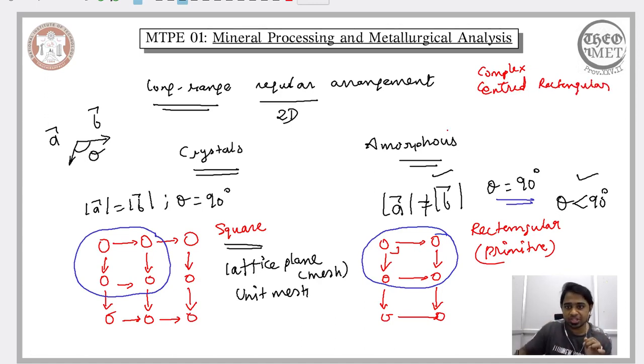What this essentially means is that the local arrangement of the atoms, the unit mesh of this centered rectangular arrangement, is similar to that of the rectangular arrangement. You have the inequality in the magnitudes of these vectors. However, in this configuration, you would have a fundamental entity, an atom or an ion, present in the center of the unit mesh.